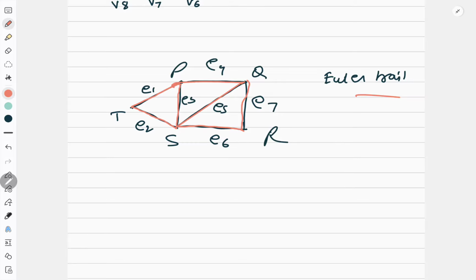I hope this all is clear to you. Try maximum number of questions and practice to figure out Euler circuit, Euler trail, because that type of question usually they ask in the exam. And even sometimes they ask define this and explain in a graph. So you have to create your own graph. So the walk and the classification of walk is very, very important concept.